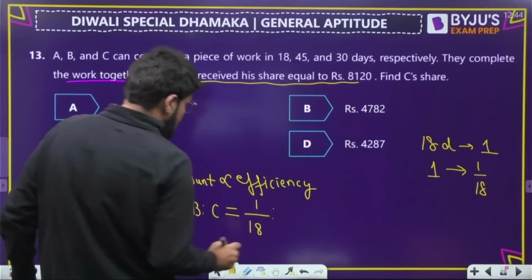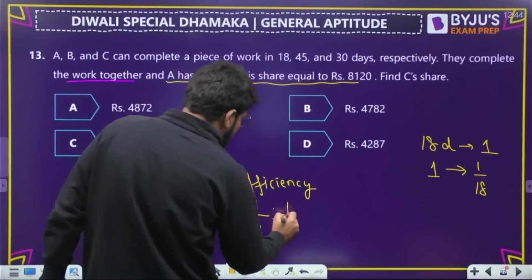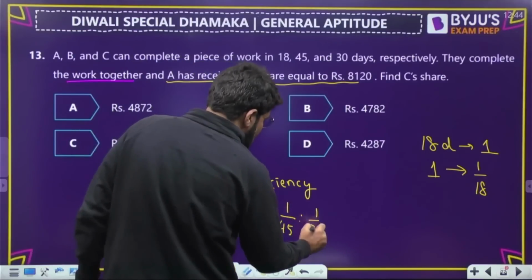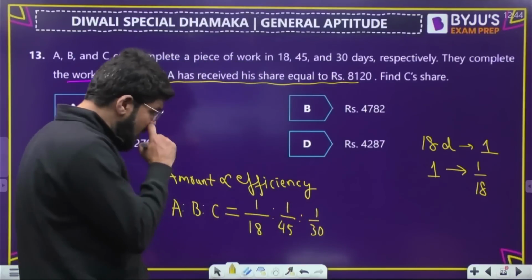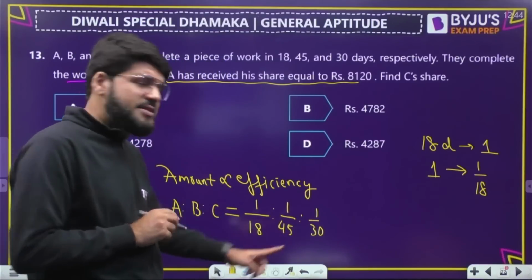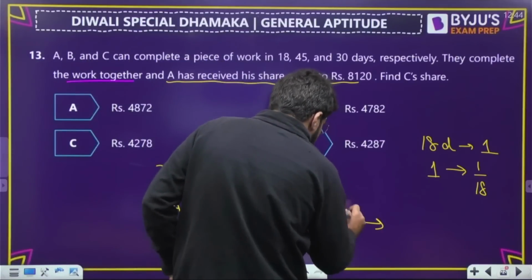Now the efficiency of B. B takes 45 days, so it is 1 upon 45. And C takes 30 days, so the efficiency will be 1 by 30. Now 18, 45, 30. Clearly the LCM is 90. 90 is a common multiple to all, the lowest common multiple to all.